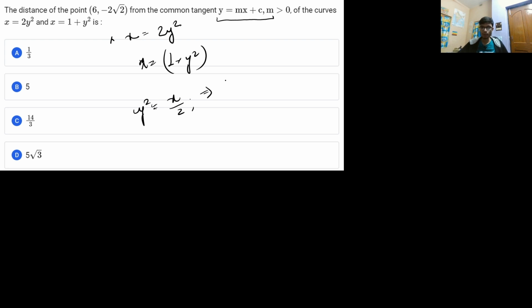So for this particular parabola, the equation of tangent is basically y is equal to mx plus a by m. So that will be y is equal to mx plus 1 by 8m, because the value of a is basically 1 by 8.